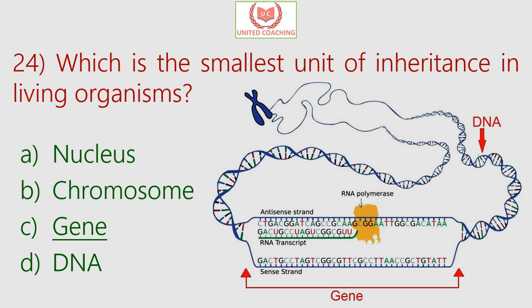So a gene transfers information for one specific trait, while the DNA transfers all of the information for all the traits as well as regulating the gene expression. Therefore, the smallest unit of inheritance is the gene.